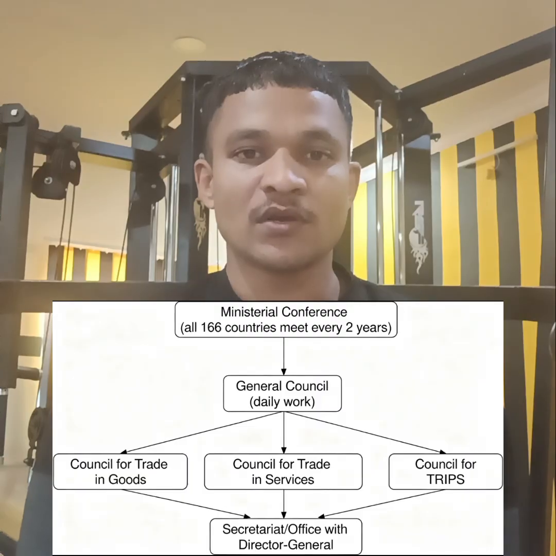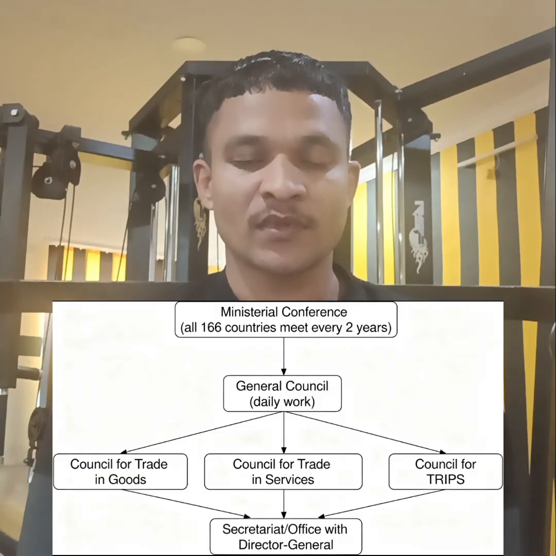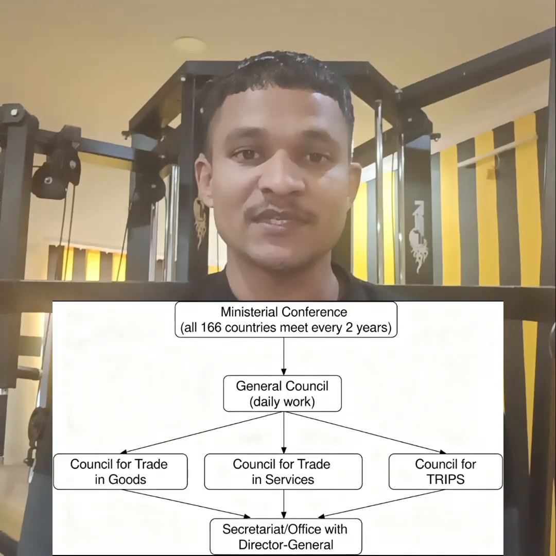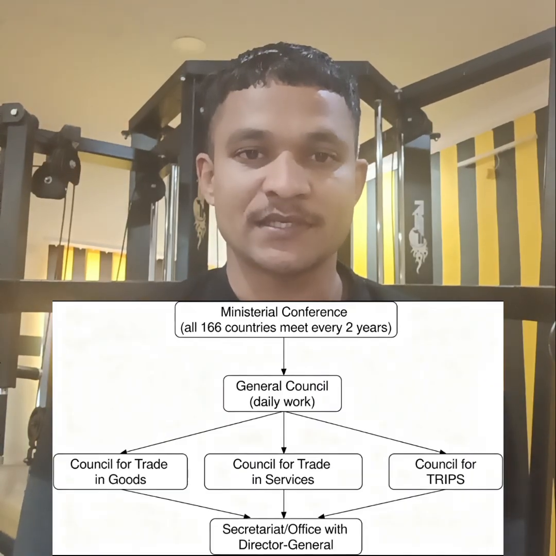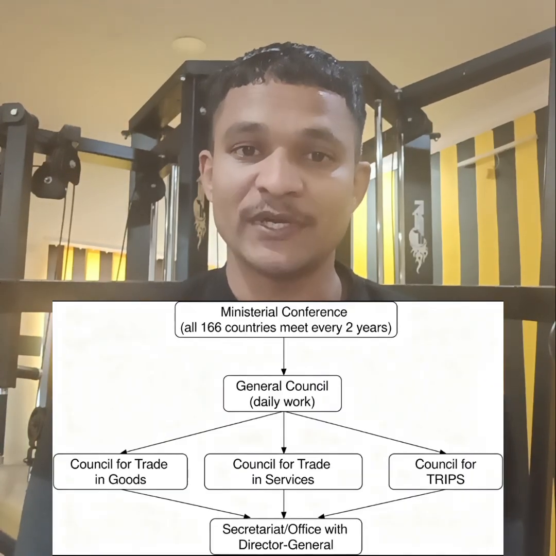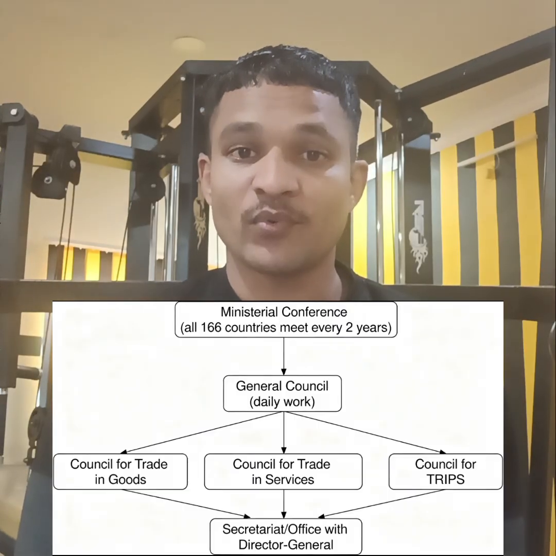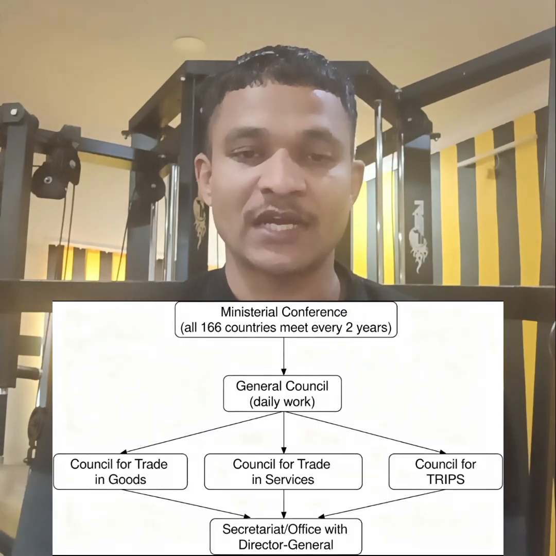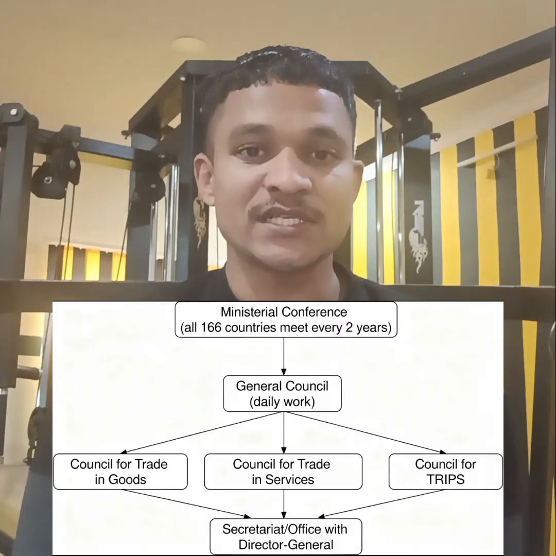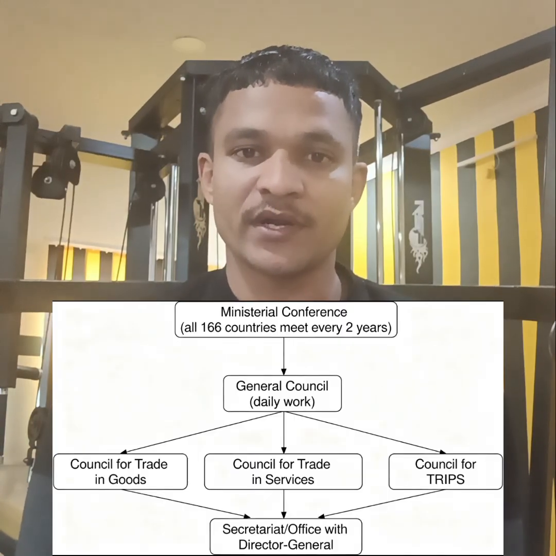The third council is the Council for TRIPS. This council protects ideas and innovation. That means if India made any medicine and other countries wanted to copy that innovation, that council focuses on it and is the protector of that innovation. These three councils play a very essential role in the World Trade Organization.